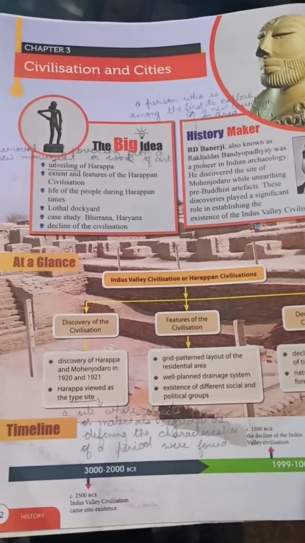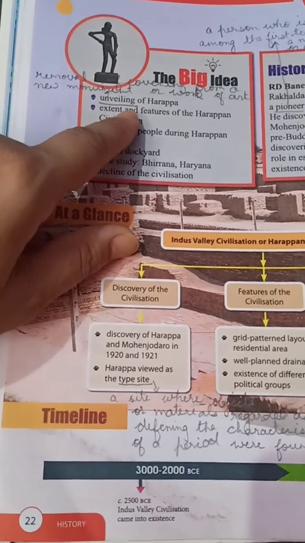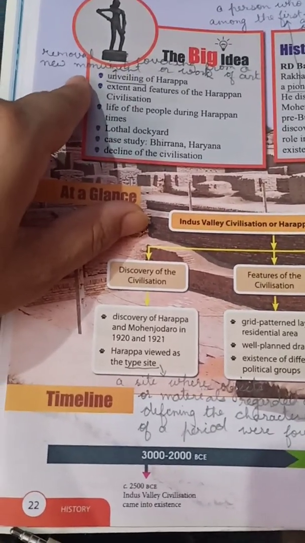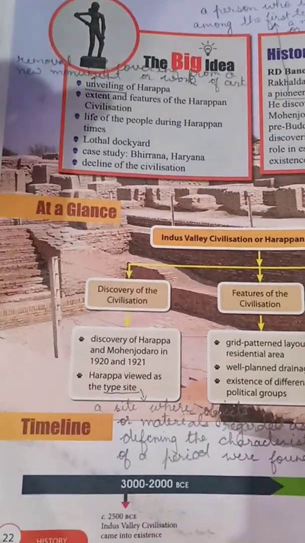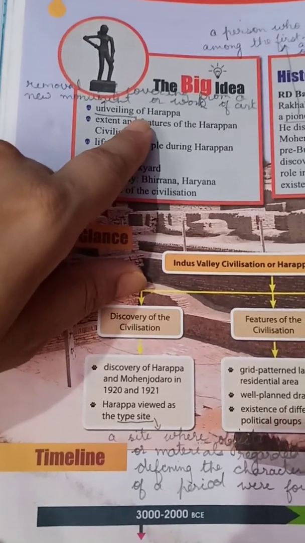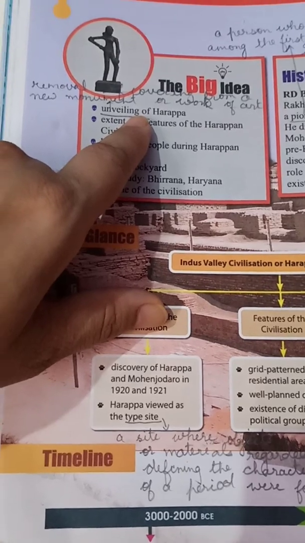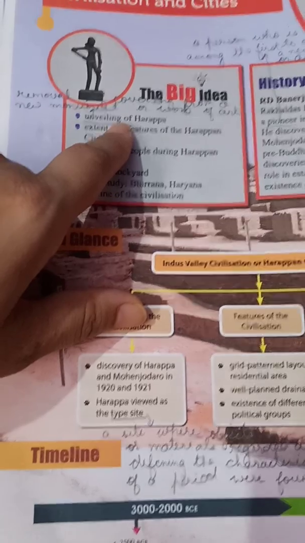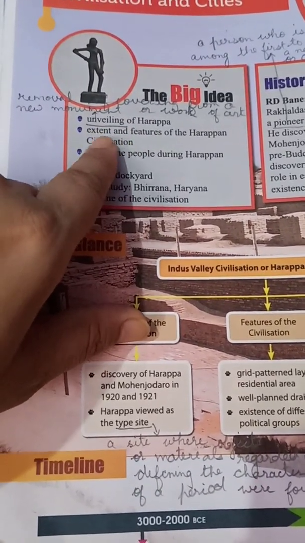In this the big idea we will see. First topic is unveiling of Harappa. Unveiling means removal of covering from a new monument or work of art. So here unveiling means removal of cover, that is removal of the mystery, what happened that time, how the people lived at that time and how they work, whatever. So unveiling of Harappa, first topic.